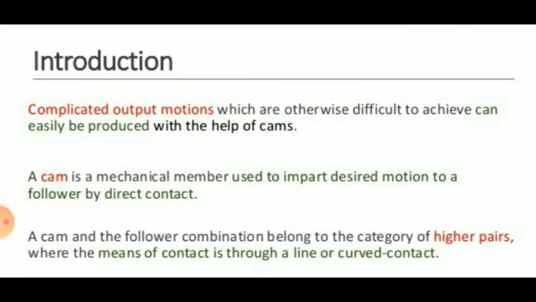Now we will see automation using the cams. So cams are mechanical devices which are used to generate curvilinear or irregular motion of mechanical elements. So they are used to convert rotary motion into oscillatory motion or oscillatory motion into rotary motion.